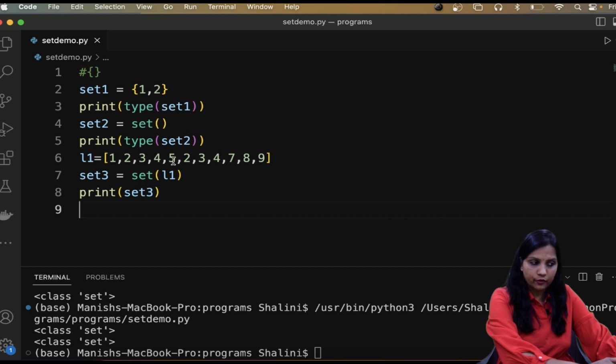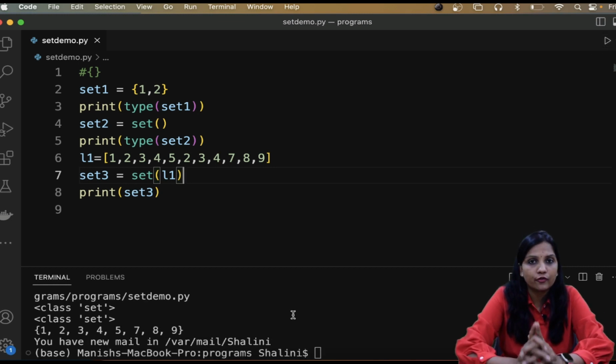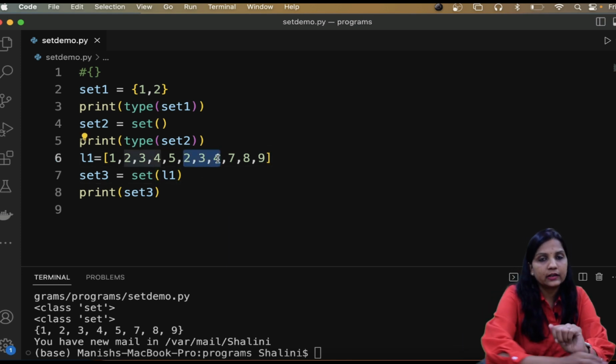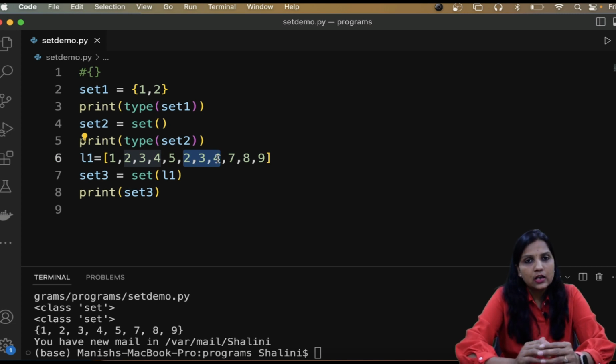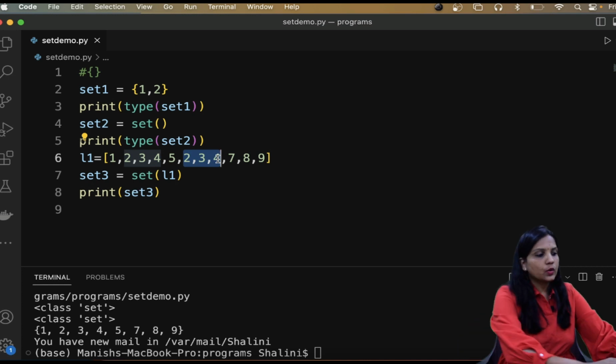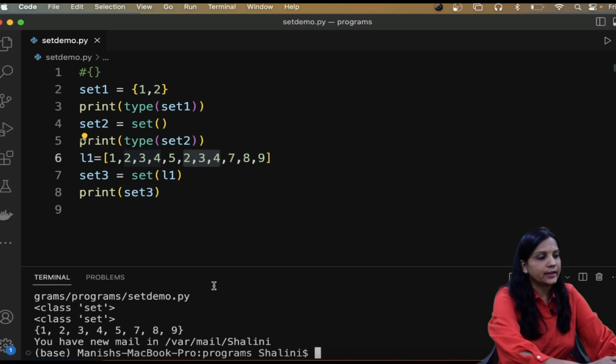If I run, you would see it consists of values 1, 2, 3, 4, 5, 7, 8 and 9. Even though 2, 3, 4 were repeated, they are not added in the set. So set does not allow duplicates. Even if you have duplicates, it will just ignore them. In the set, you will only have unique values. That is the beauty of set.